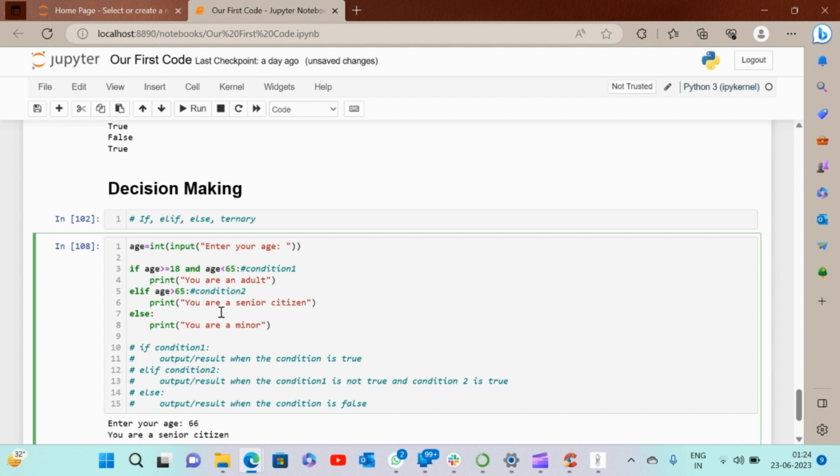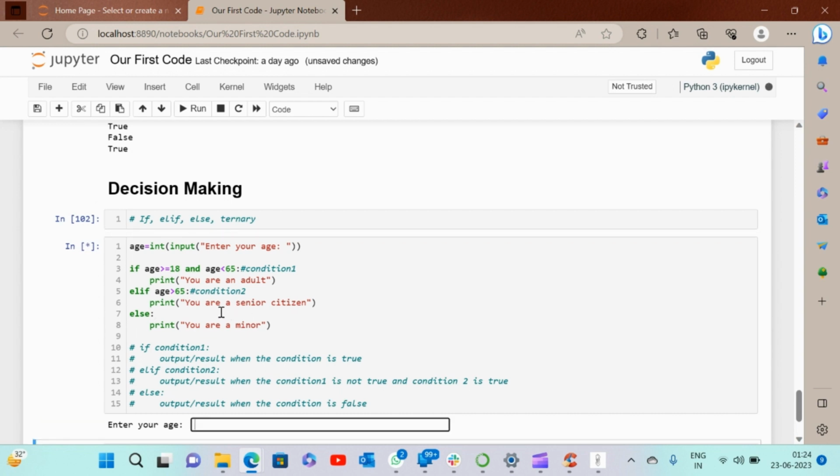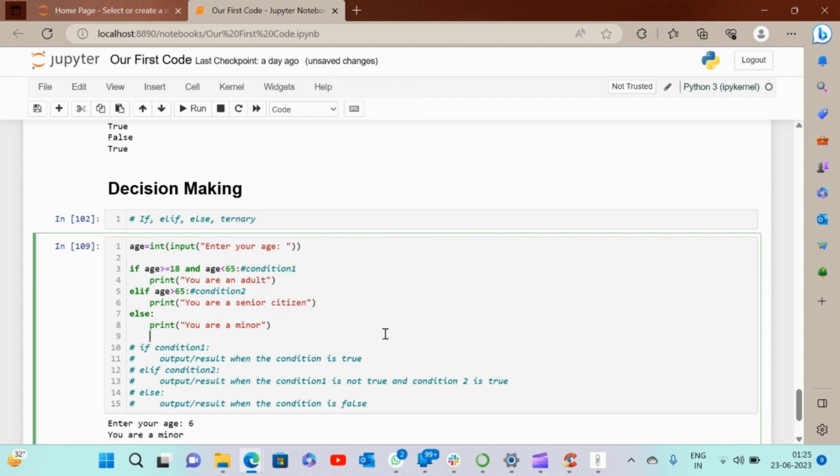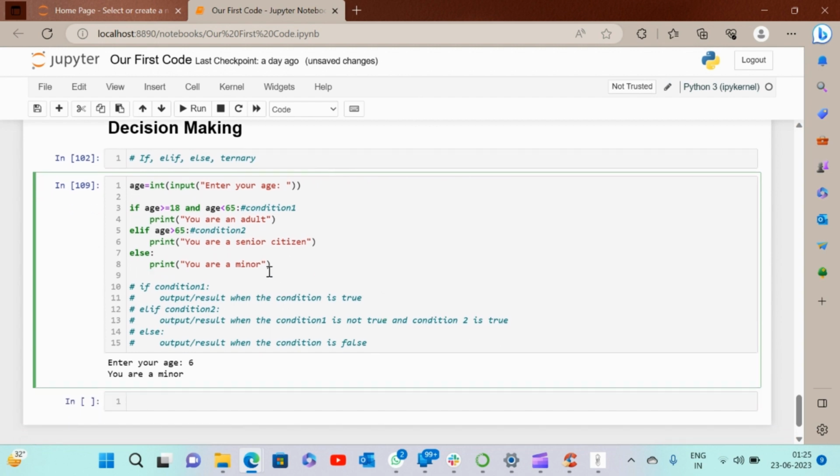Else statement will tell if none of the above two conditions are being met, that is both the condition 1 and condition 2, though both of them are false, then the else statement will get executed. So let me put in 6 here, and it says you are a minor. So this is about if, elif, and else statement.